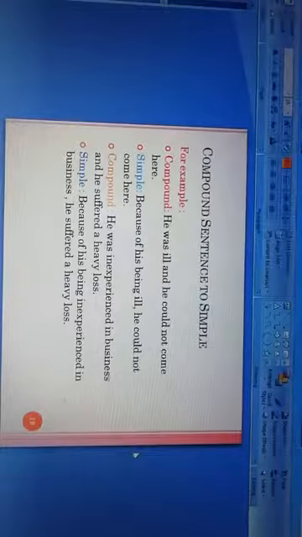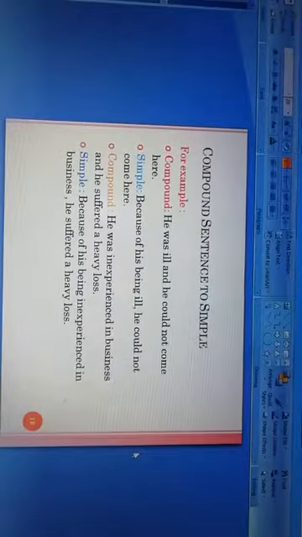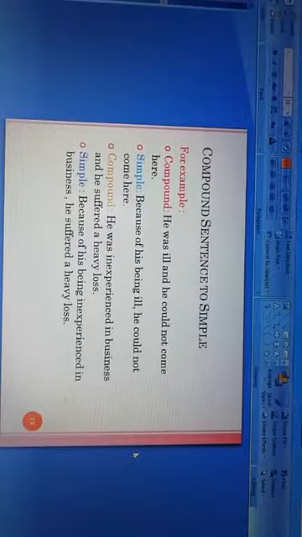And then we put a comma and then the subject. What is the subject here? Yes, he is the subject here. And the rest of the sentence, that is he could not come here. So finally the simple sentence will be: because of his being ill, he could not come here.